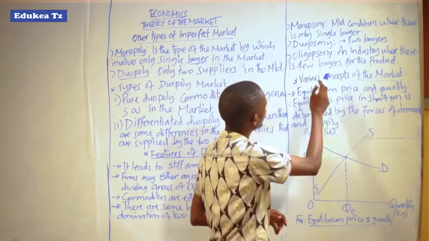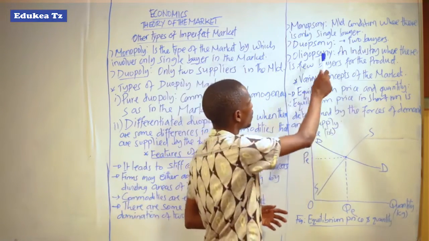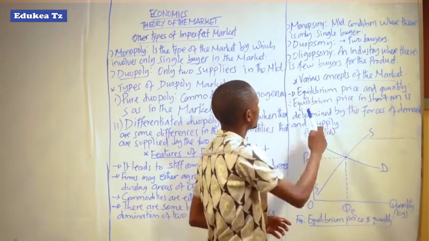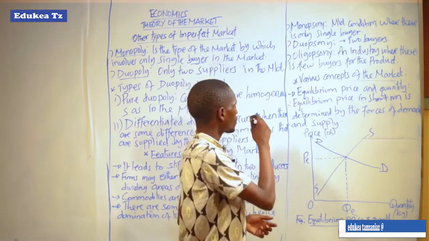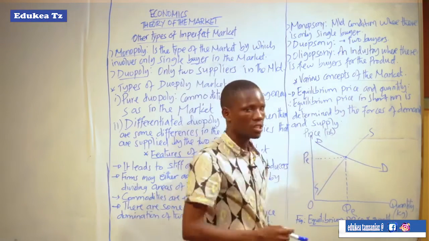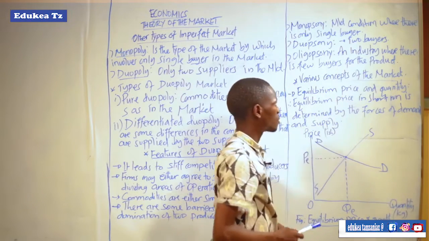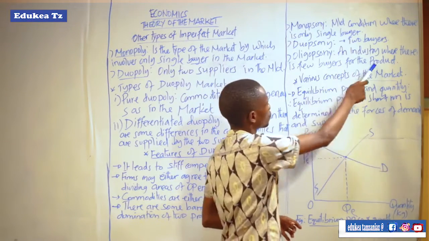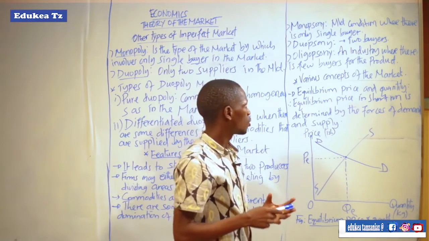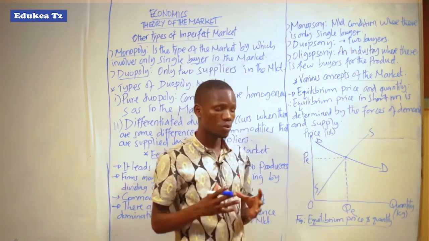Also we have duopsony. Duopsony is a type of market which involves two buyers, while monopsony involves only a single buyer. Another type of market is oligopsony. Oligopsony is an industry where there are few buyers for the products. So this is a type of market where there are few buyers for the products.